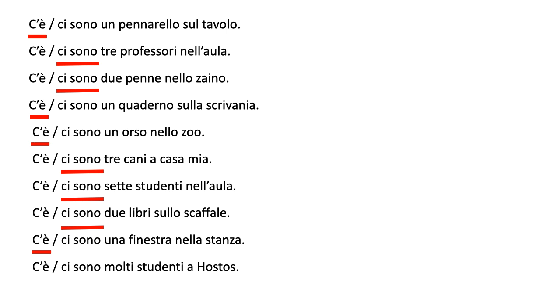But molti means many. There are many students at Hostos. Ci sono molti studenti a Hostos. Okay? Quite simple then. C'è means there is. Ci sono means there are.